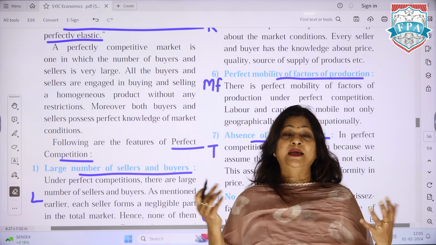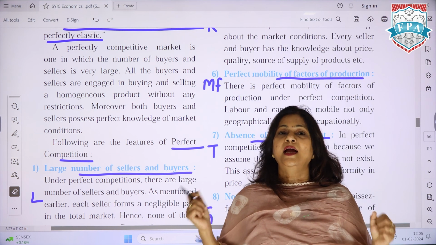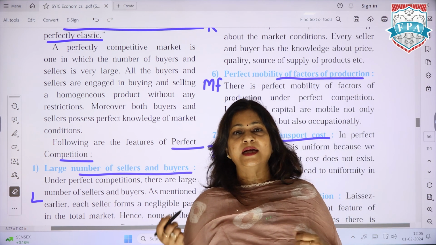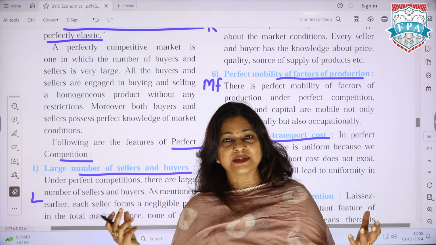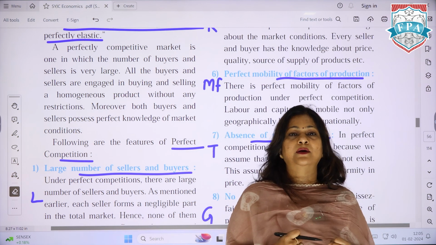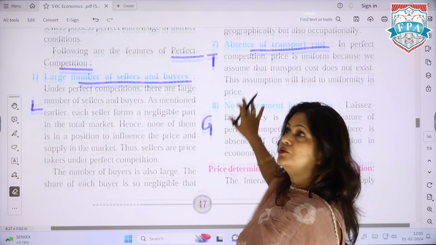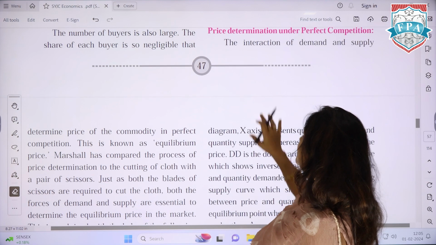the markets. Everybody, whether buyer or seller, is completely informed. And then Safal will have a single price, a homogeneous product, free entry and exit, and a large number of buyers and sellers. So guys, this is how you remember your perfect competition.